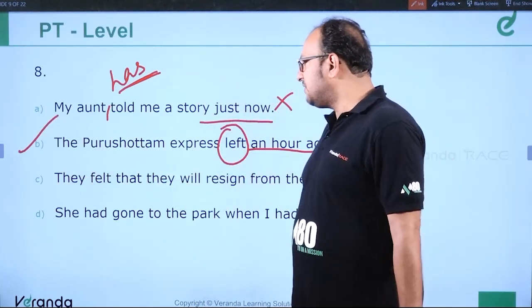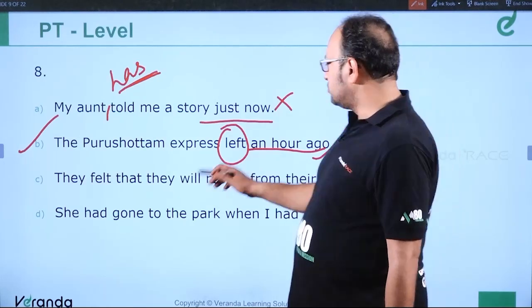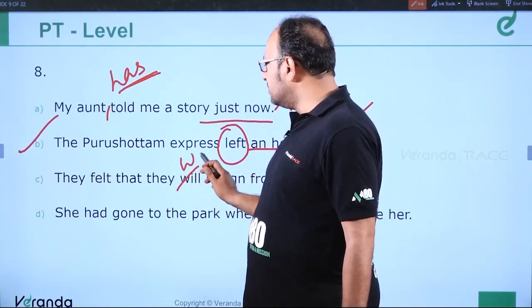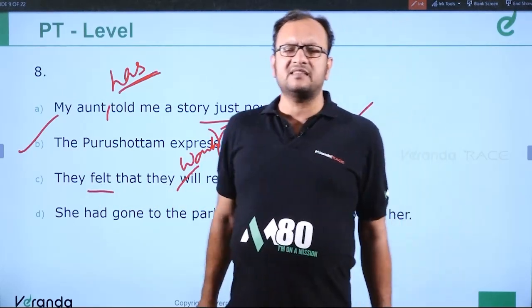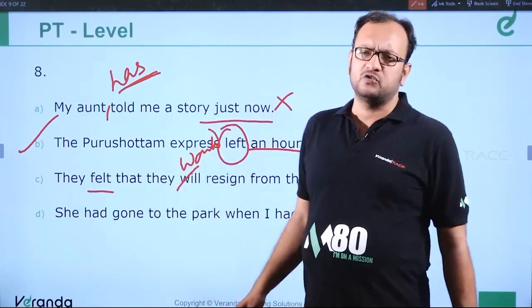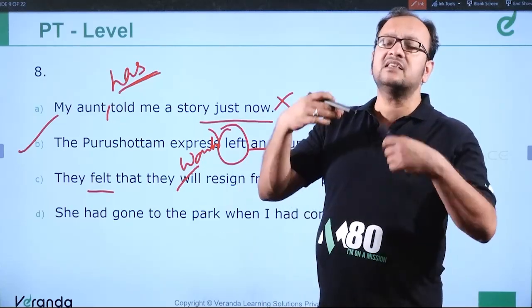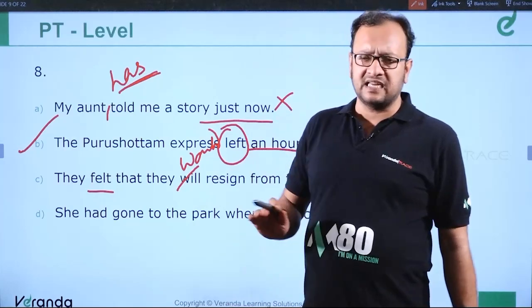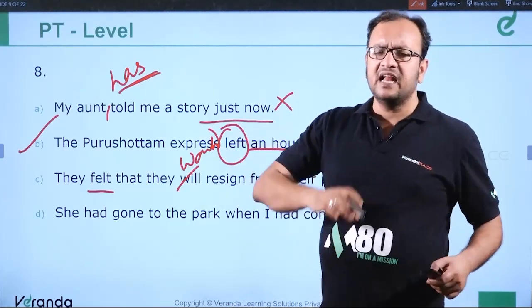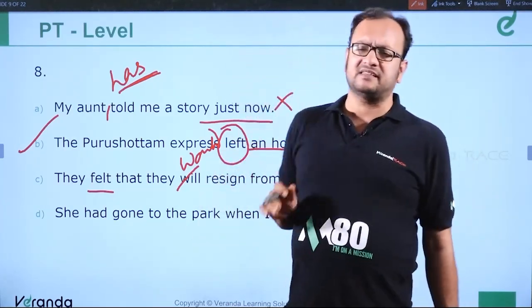Moving to the third question. They felt that they will resign from their post. This is incorrect because it should be "would," because the sentence starts with "felt." A sentence that starts with past tense should use simple past or past perfect throughout. If a sentence starts from a past tense, the entire sentence should be in past tense.